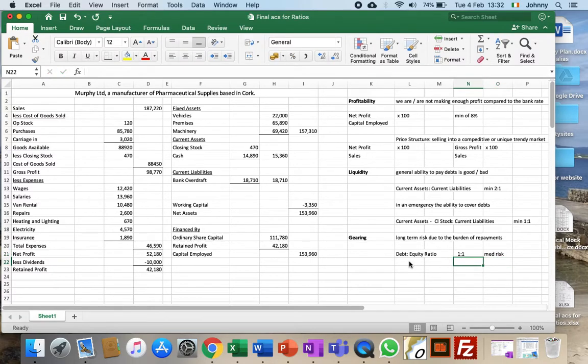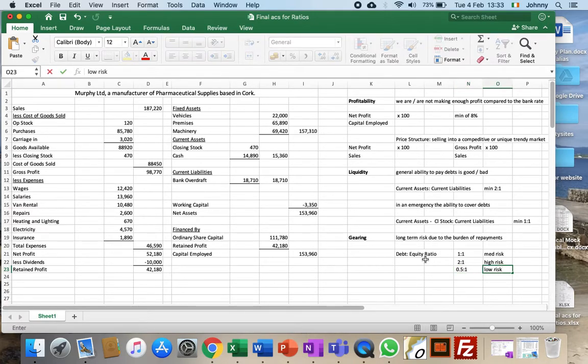If the debt was, let's say, more than the shareholders' money, let's say if we got a figure of 2 to 1, well then that would be higher risk because twice as much money was borrowed compared to the shareholders' money, so that's high risk. And then if we had a figure of, let's say, 0.5 to 1 or so, somewhere around that, that would be low risk.